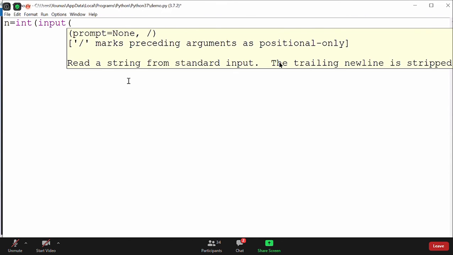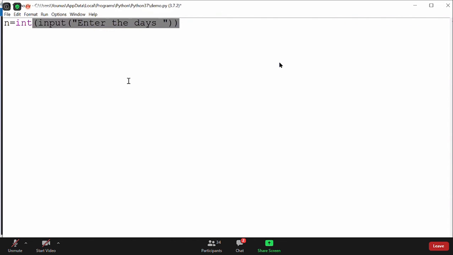This is converting from one type to another type. Okay, so this is different. So I can say enter the days, whatever may be the sentence. I just wanted to ask the user to enter the days. Now I will calculate the year. First, I will calculate the year.